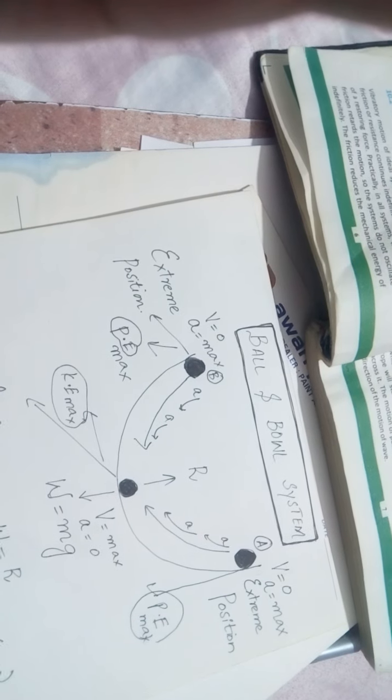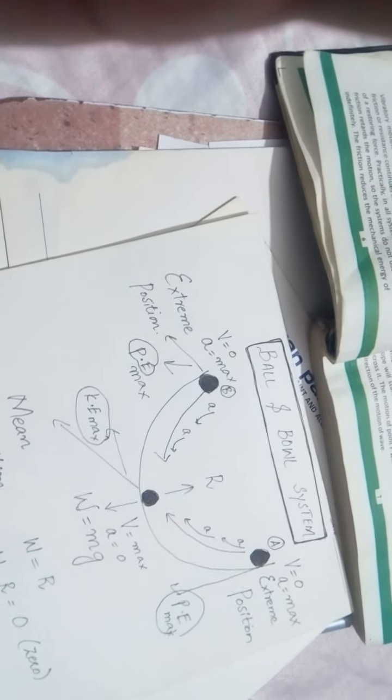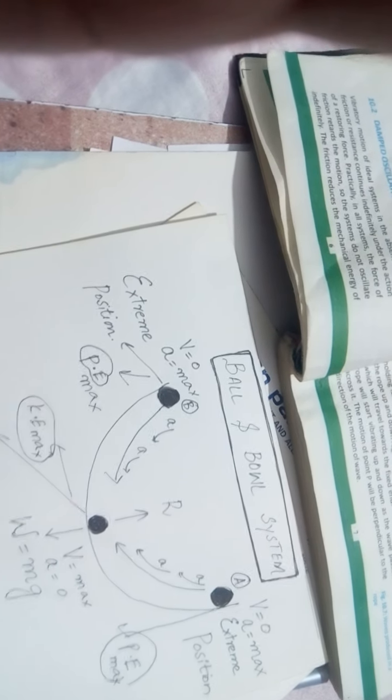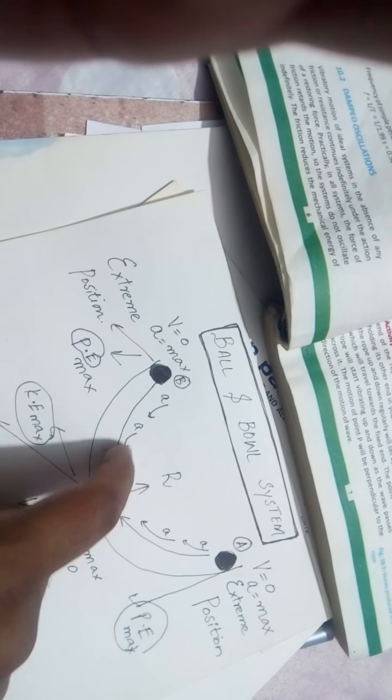The maximum displacement of the vibrating body on either side of the mean position is called amplitude. So this is the amplitude of the vibration. For example, if the ball continues its motion, its amplitude starts decreasing until its amplitude becomes zero at the mean position.